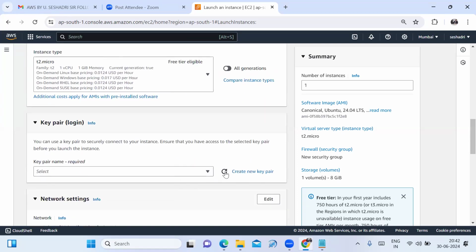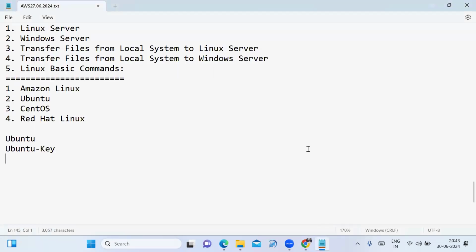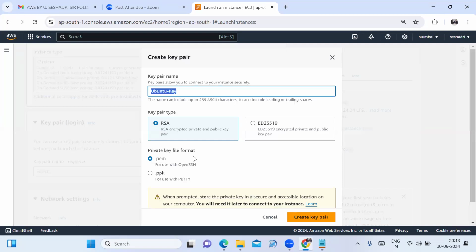Fine. Next, to connect to the Ubuntu server, you need to create the key pair. If existing key pairs are already there, you have to select the existing key pair. Now I am creating the key pair. The key pair name I have given is Ubuntu key. Copy this key pair name and paste it here in the notepad. Fine. See friends, here I have given the key pair type as RSA because it provides more security. That's why I am selecting RSA.